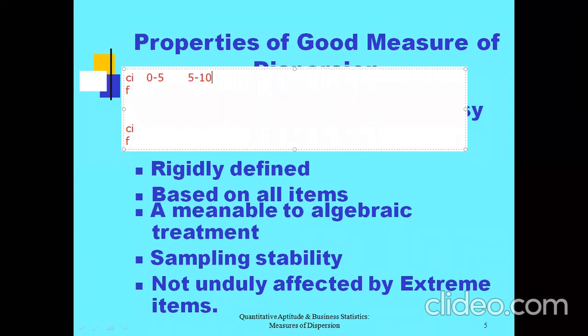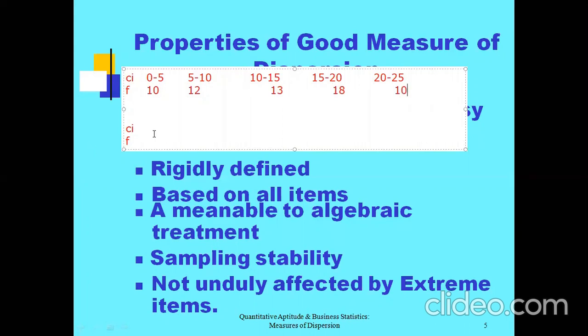The class intervals and frequencies are as follows: 0 to 5, then 5 to 10, then 10 to 15, then 15 to 20, then 20 to 25. The respective frequencies are 10, 12, 13, 18, and 10.